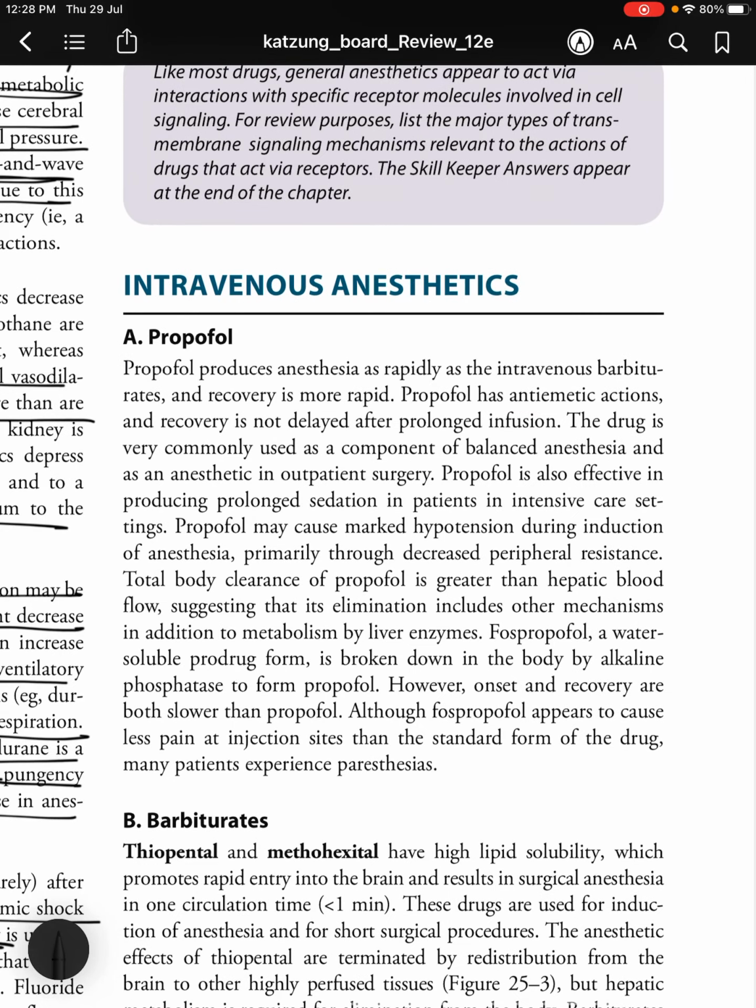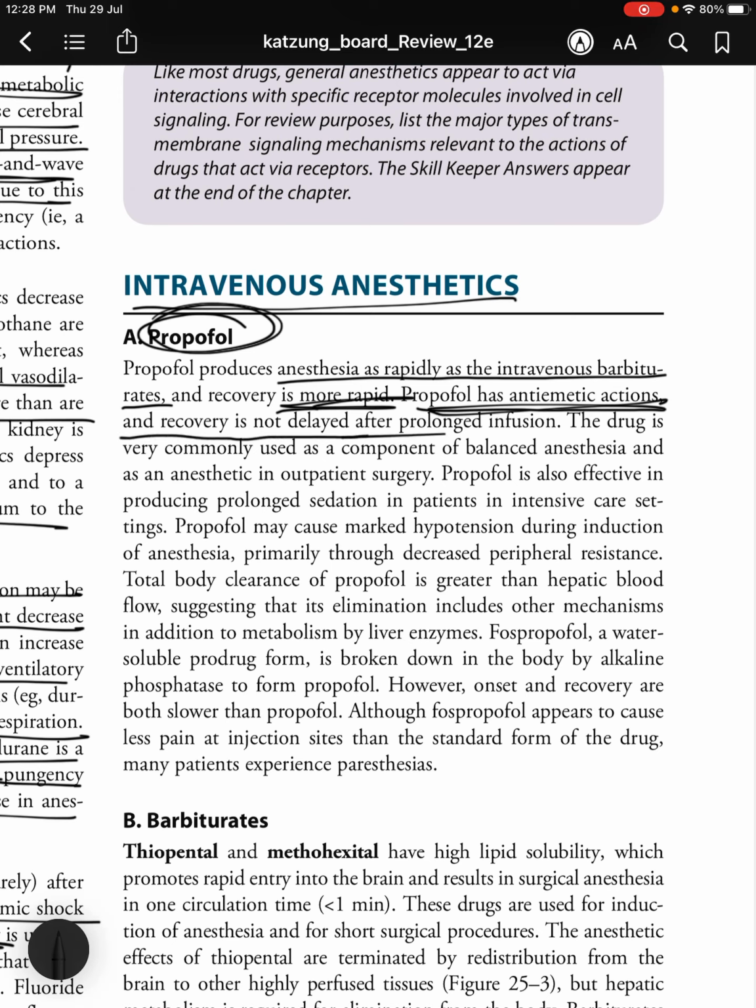So, now that we've discussed the inhaled anesthetics, let us move on to the other category, which is intravenous anesthetics. First you have propofol. It produces anesthesia as rapidly as the intravenous barbiturates, and recovery is more rapid. Propofol, rapid recovery. Propofol has antiemetic actions and recovery is not delayed after prolonged infusion. The drug is very commonly used as a component of balanced anesthesia. Propofol is proper balance, okay? And as an anesthetic in outpatient surgery.